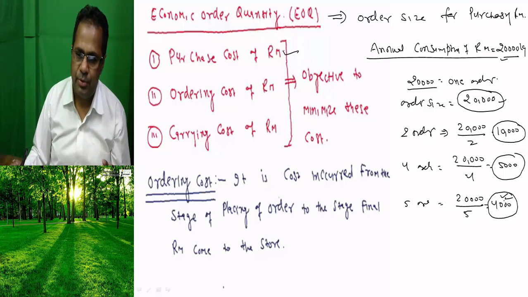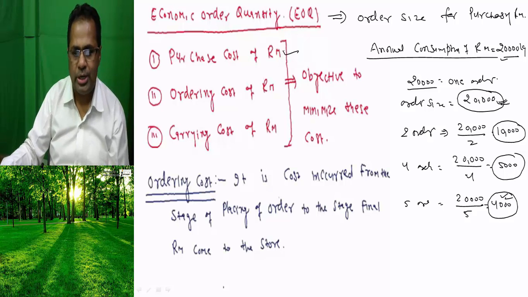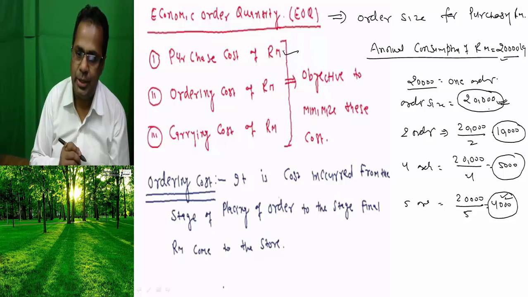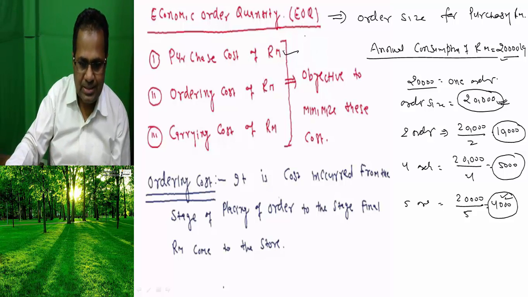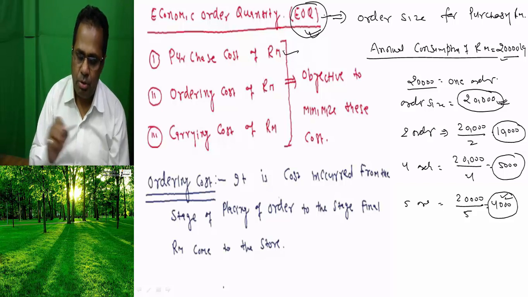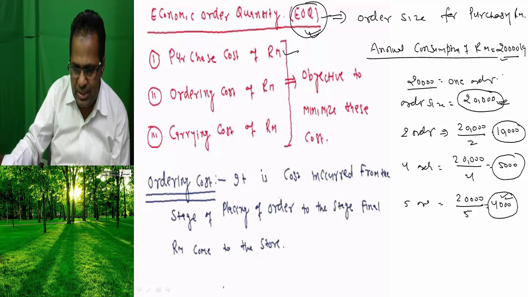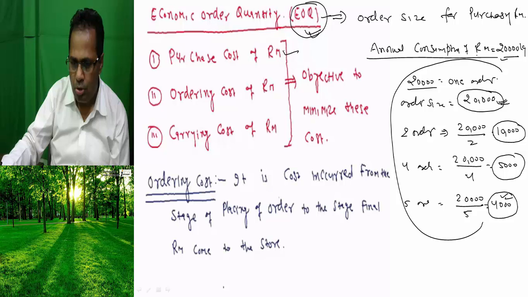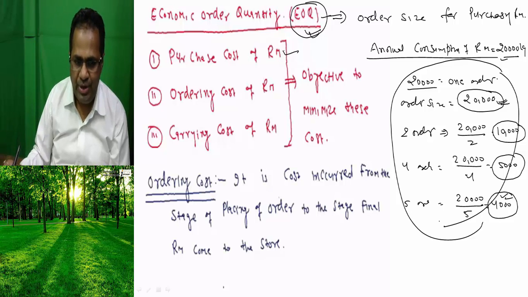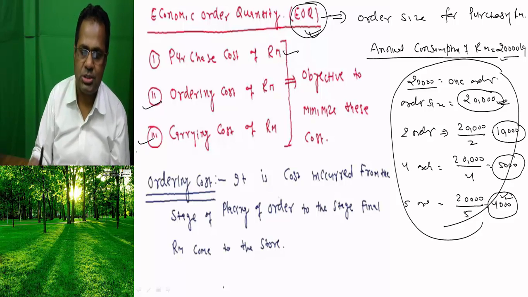Now the question is, what will be the order size so that our cost will decrease? That order size is fine. That order size is calculated by using the economic order quantity concept. The economic order quantity concept shows the purchase order size of raw material at which ordering cost plus carrying cost is least. That is the economic order quantity.